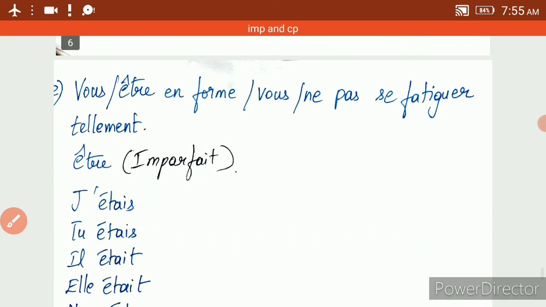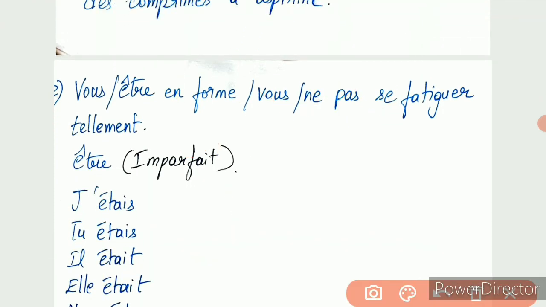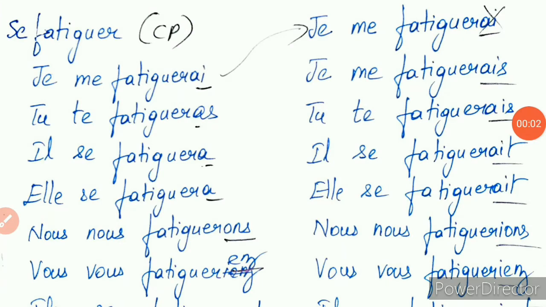Se fatiguer is a verb here. Se fatiguer is a reflexive verb, that is a pronominal verb. We have to write that in conditional présent. So for that, we have to write the future conjugation.